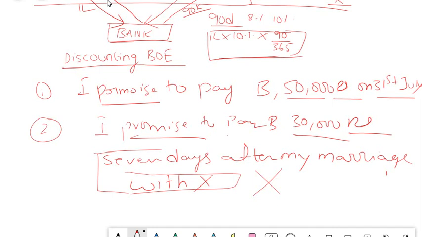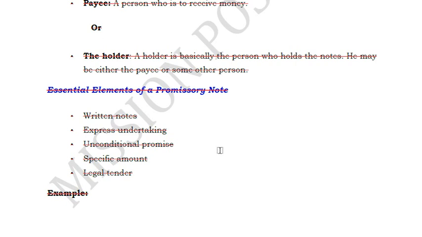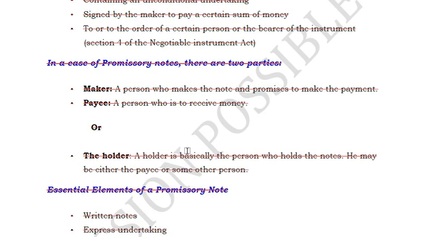There are many such examples. For example, you can even consider: I promise to pay 50,000 to B on D's death. Is this a promissory note? No, this is again conditional. Any conditional statement cannot be considered a promissory note. That is the important thing which you should keep in mind. So that is all about the promissory note.